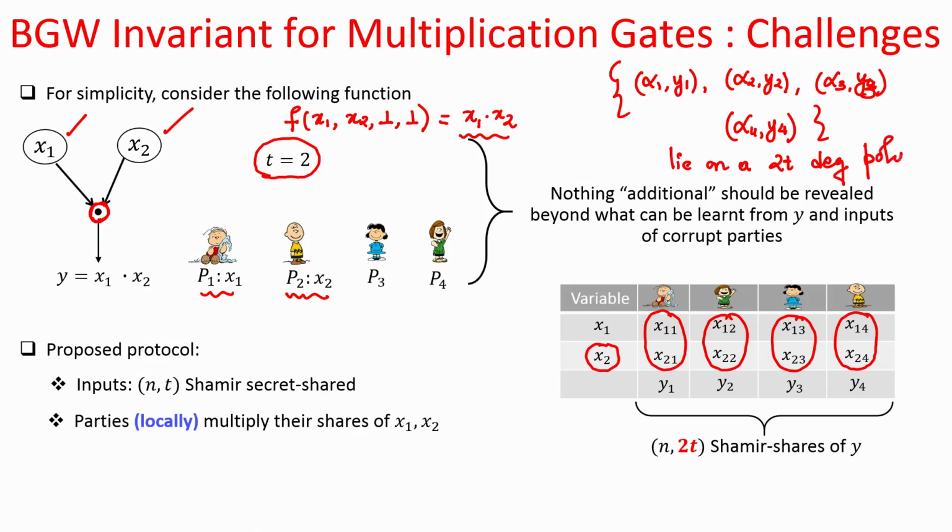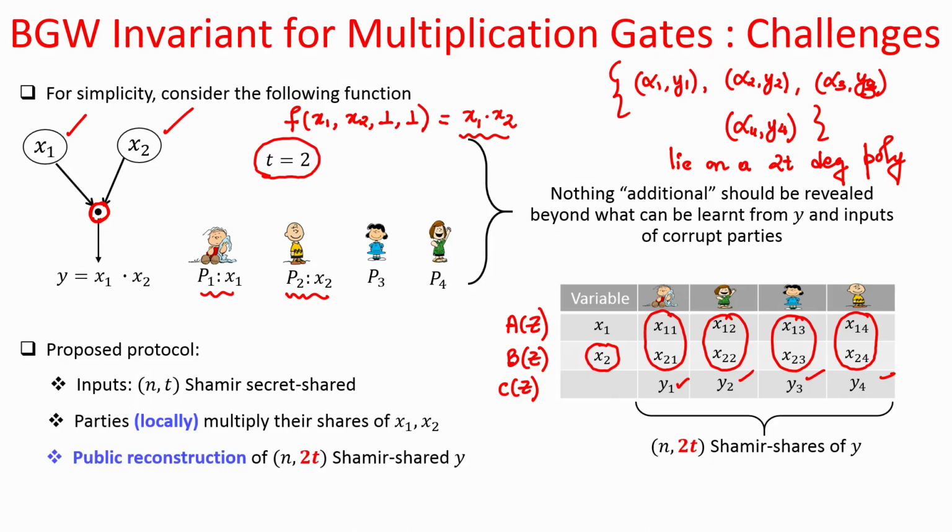Because x1 was shared through a polynomial whose degree was t, call it the a polynomial, and x2 was secret shared through a t degree polynomial, call it the b polynomial. The constant term of the a polynomial was x1, the constant term of the b polynomial was x2, and now if you multiply these two polynomials you will get a c polynomial and its degree will be 2t. And the c polynomial evaluated at alpha1, alpha2, alpha3, alpha4 will be giving you y1, y2, y3, y4. So, that is why this vector of shares y1, y2, y3, y4 constitutes an (n, 2t) Shamir sharing of y.